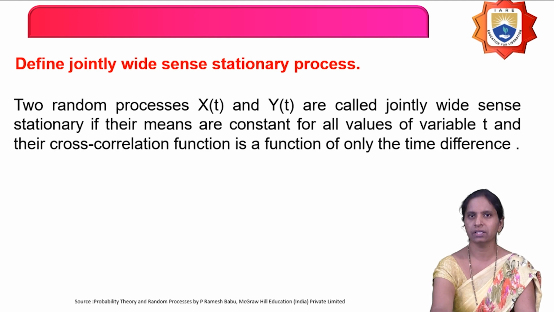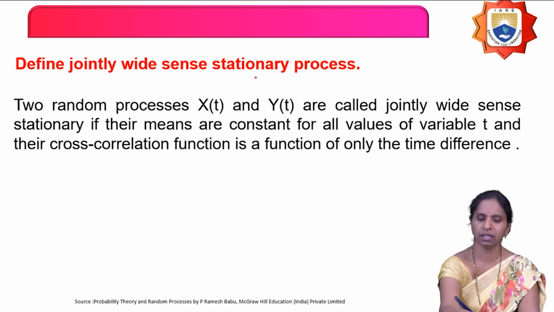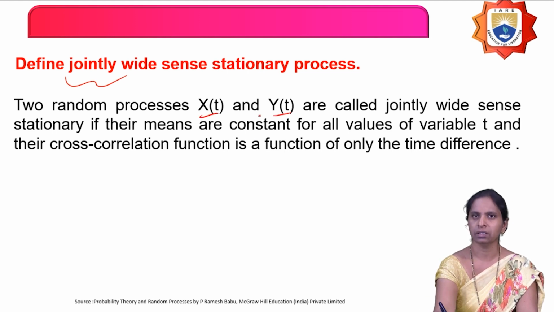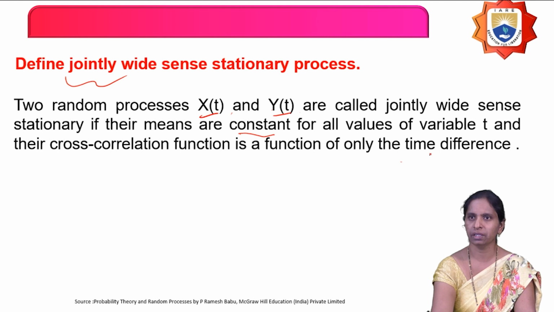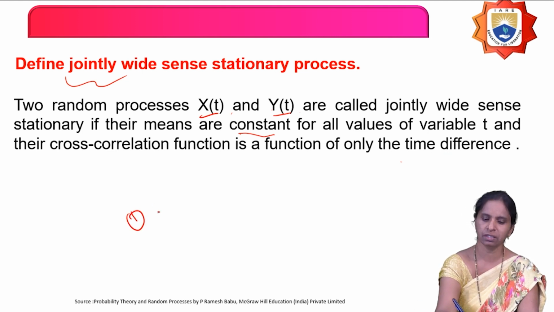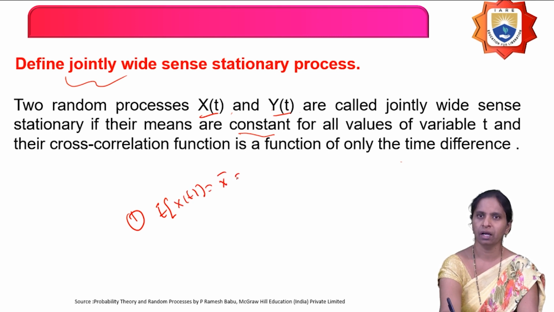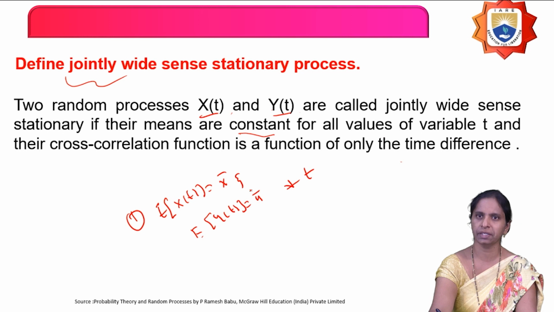Next one, define jointly wide sense stationary random process. Jointly means you have to consider two random processes, x of t and y of t. Then x of t and y of t are said to be jointly wide sense stationary if their means are constant for all values of t, and their cross correlation function is a function of only the time difference. What are the two conditions? The first condition is that the mean should be constant. It means E of x of t equals x bar and E of y of t equals y bar for all values of t. It is constant and should not change with time.